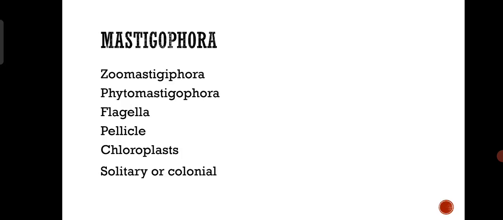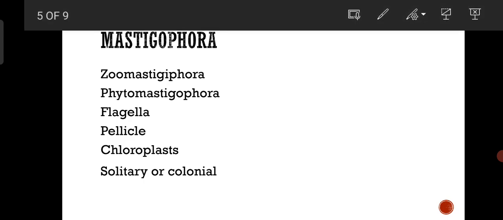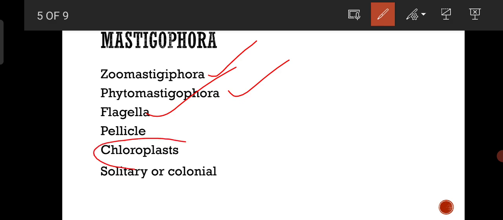Now, let us go to another class, Mastigophora. Mastigophora should invariably contain flagella. That means the locomotory organs present in organisms belonging to Mastigophora are flagella. And Mastigophora is again divided into Zoomastigophora and Phytomastigophora depending on the presence of chlorophyll and chloroplast. If chloroplast is present, such a flagellate is included under Phytomastigophora.